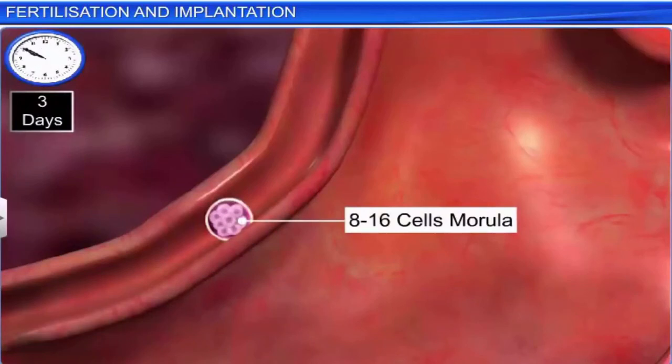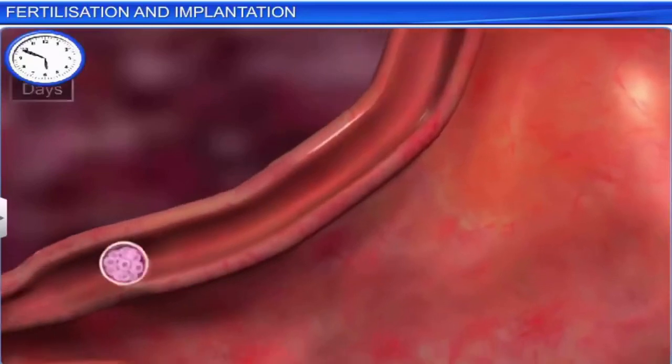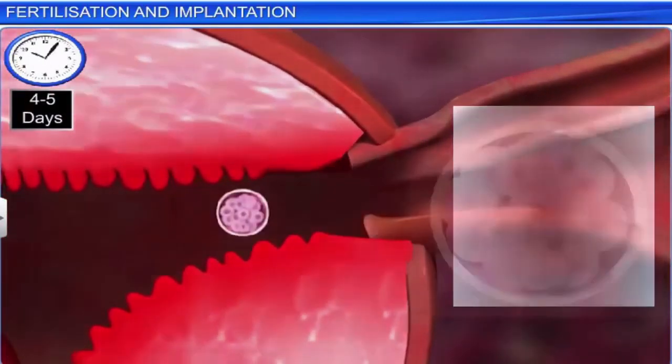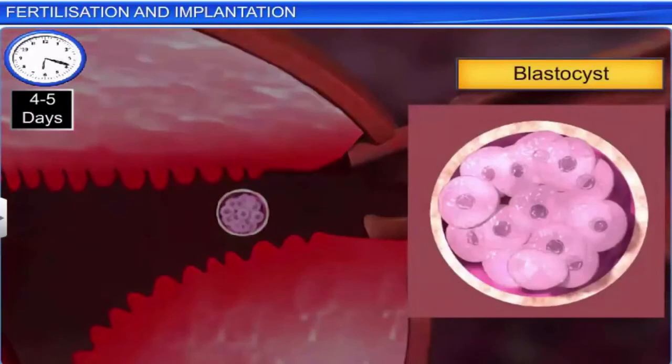Over a period of 2 days, the morula descends into the uterus and transforms itself into a blastocyst, a hollow ball composed of about 100 blastomeres, which are arranged in 2 layers.